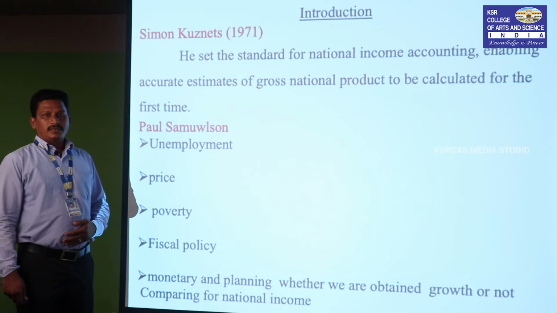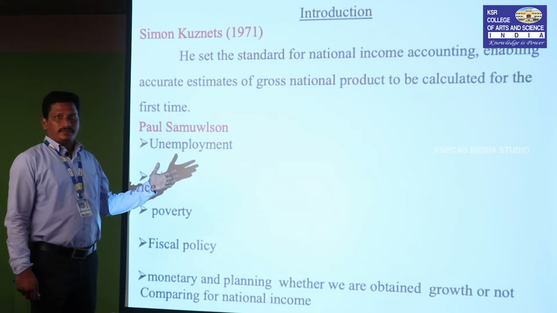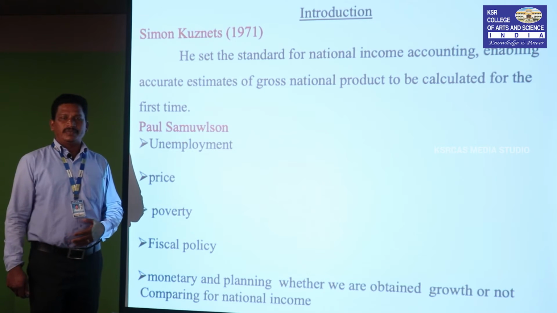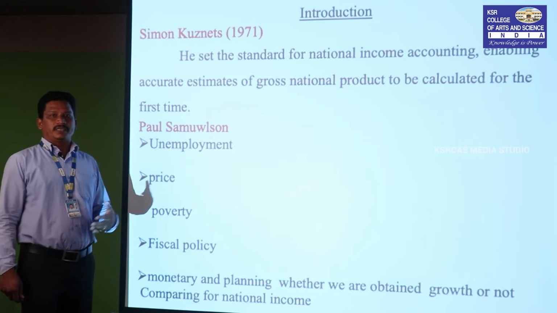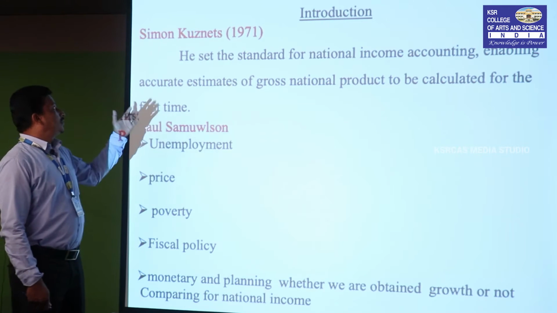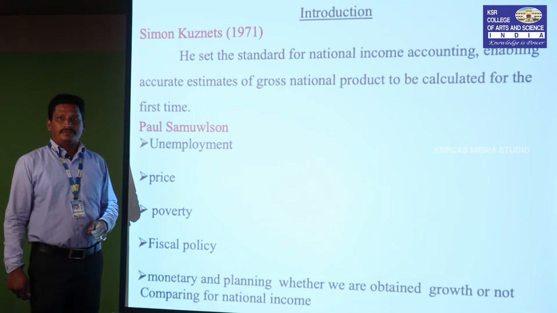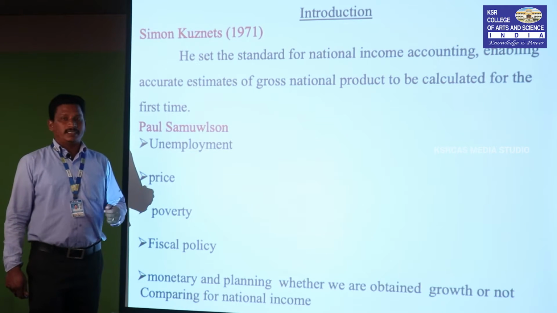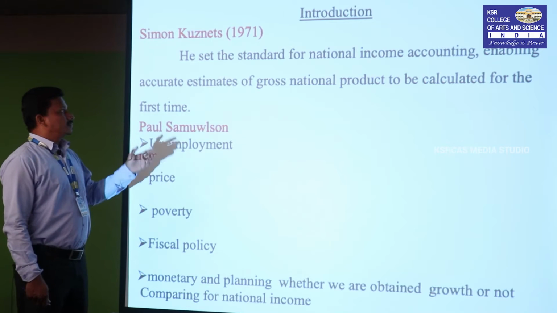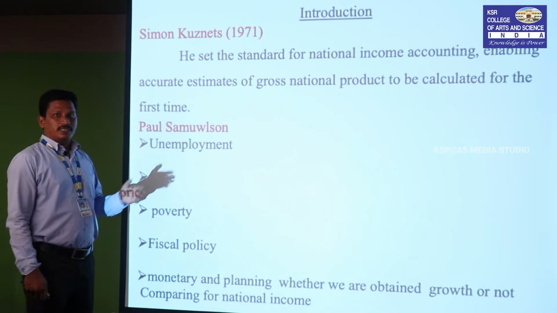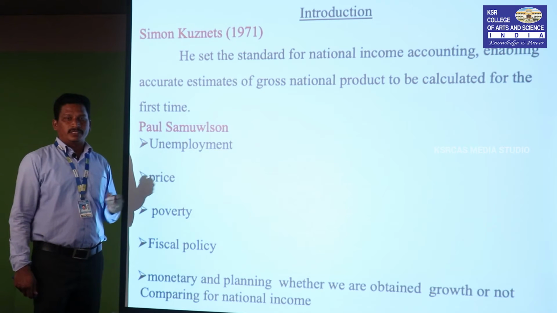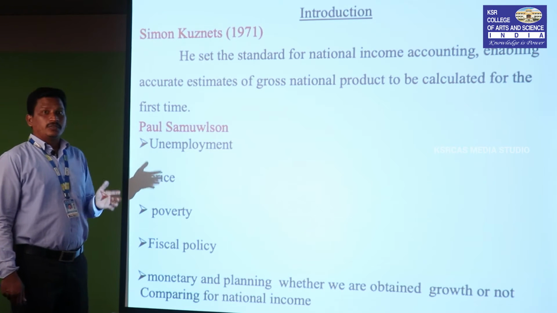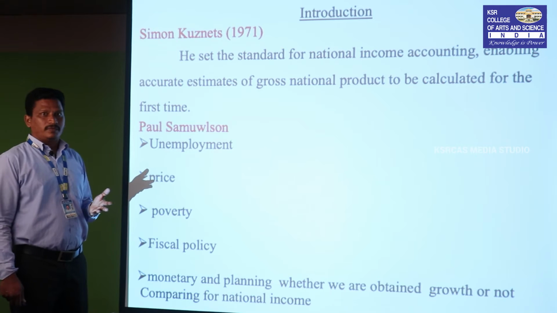First, this concept was introduced by the foremost Russian-American economist, Simon Kuznets. He is very famous, and he got the Nobel Prize in 1971, a notable person with many contributions to economics, especially in the growth aspect, to which he gave a lot of importance.